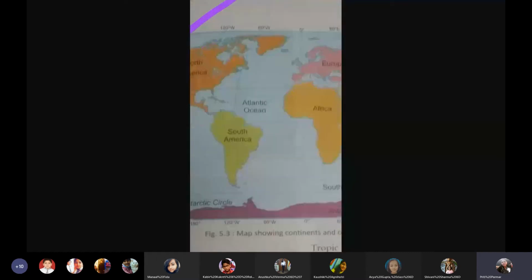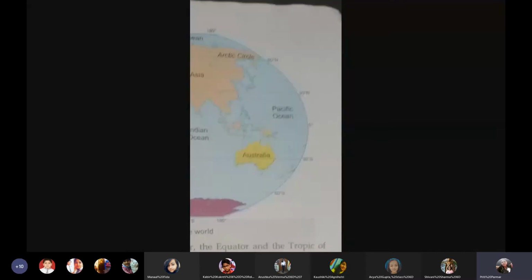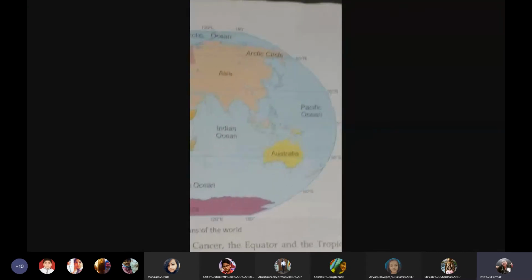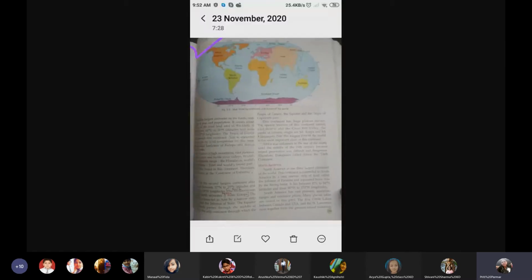It is separated from Asia on this side, the Alaska side, where I've put a tick mark. If you see the whole world map, it is connected here with Asia. So it is separated from Asia by the Bering Strait. The small water body that is present is the Bering Strait. I'll just try to show you. I hope I'm clear, but in case I'm not, I'll just show you.